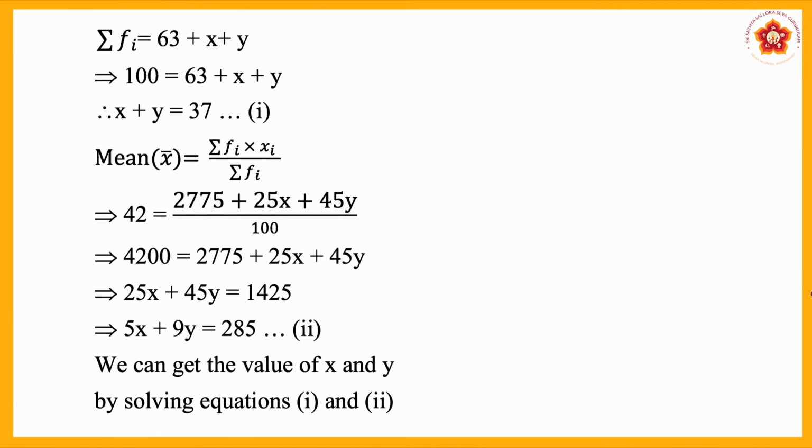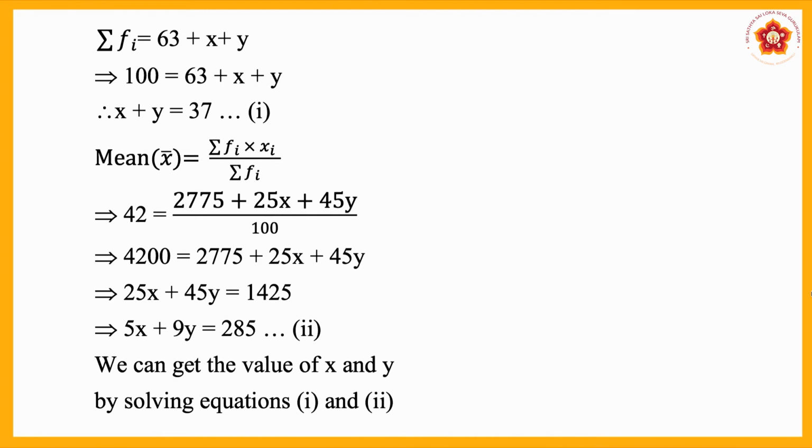Now if you add all the Fi, we get sigma Fi is equal to 63 plus x plus y. But already in the problem the sum of the frequencies is given as 100. Therefore, 100 is equal to 63 plus x plus y. Therefore, x plus y value becomes 100 minus 63, that is nothing but 37.